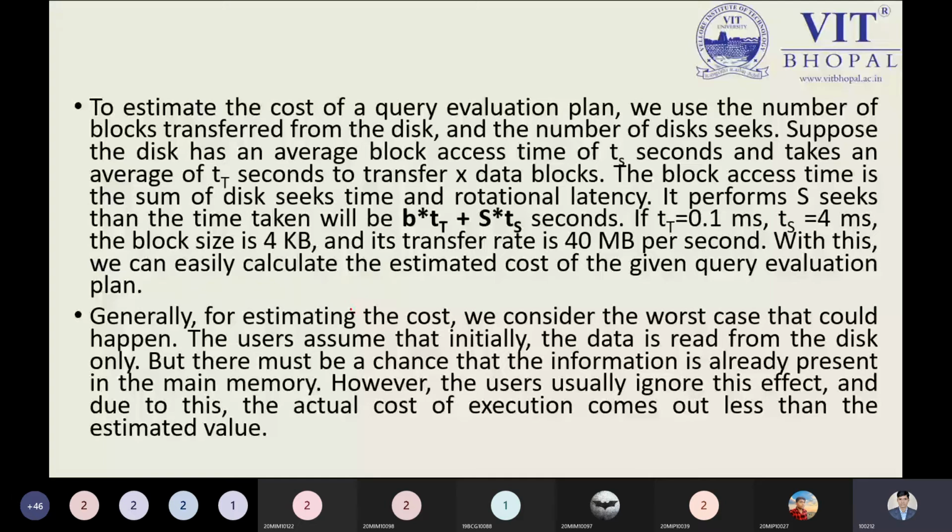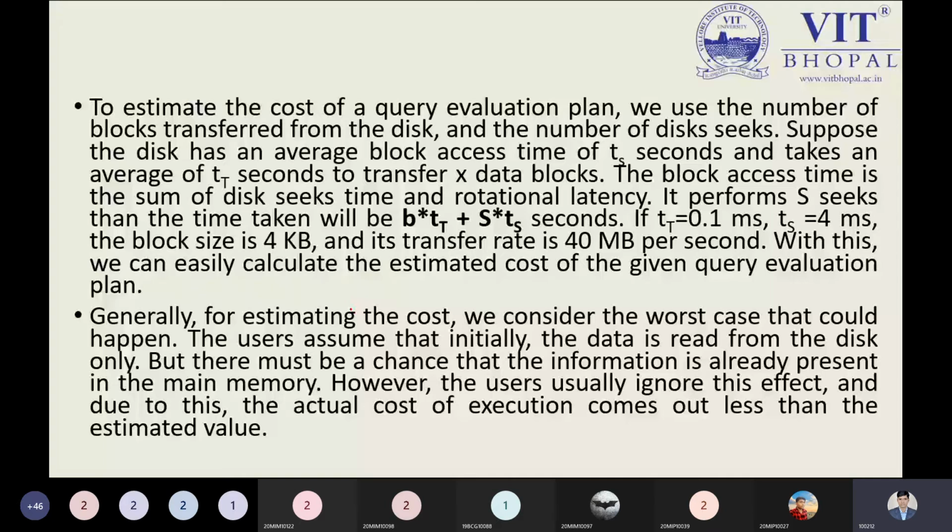So tT is equal to 0.1 milliseconds, and tS is equal to 4 milliseconds. The block size is 4 KB, so the transfer rate is 40 MB per second. So you get block size 4 KB multiplied by 0.1 milliseconds plus the seek time. We have to get all these things like this over here, and so the transfer rate we get is 40 MB per second.